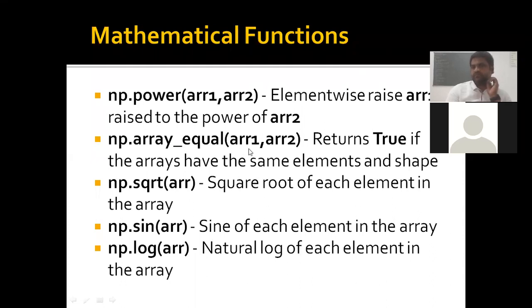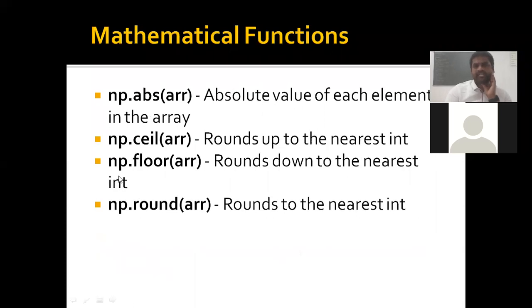If both are equal, it returns true, otherwise false. Square root finds the square root of each and every element in a given array. Sine and log return the sine angle and the log of each and every element of the given array. Okay, absolute value, whatever the array has, it converts to absolute value.